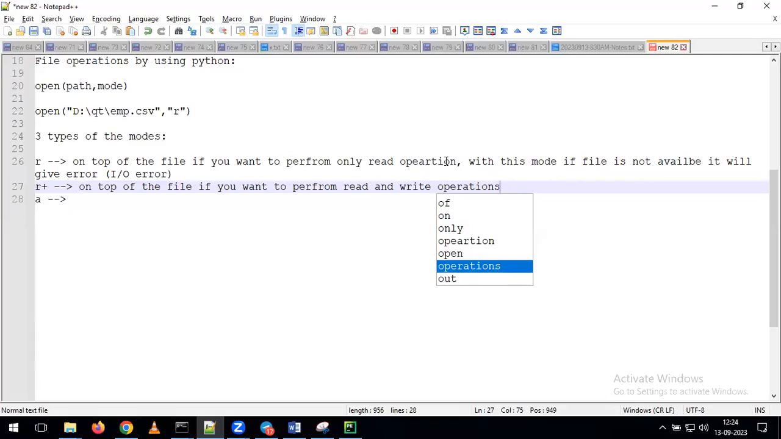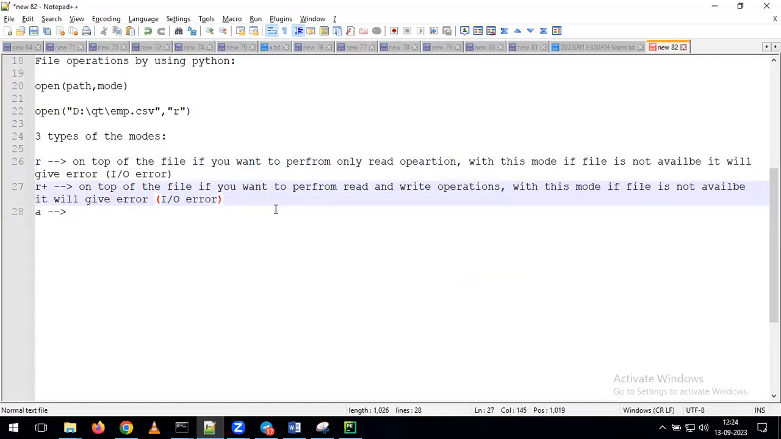Again, here also, with this mode, if the file is not available, it will give the error. For example, here I'm giving R plus. What's the advantage compared to R? Here you can read the data, and at the same time, on top of that file, we can write the data also depending on our requirement. But if this path is not available, then here also we get the error called IOError.